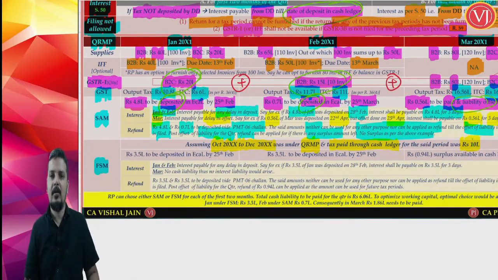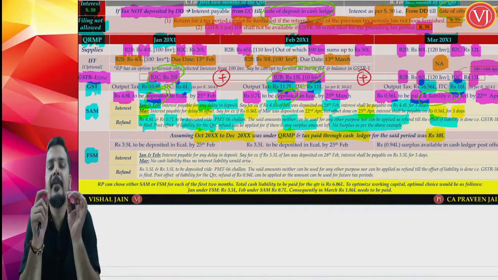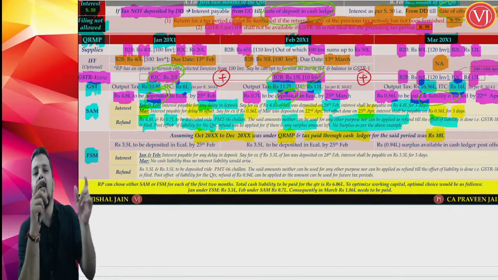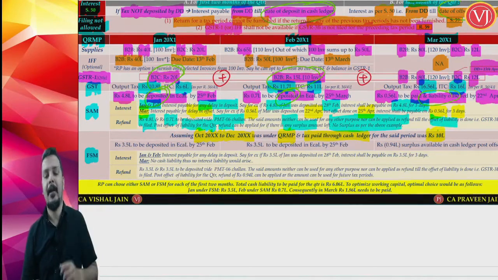Now what will happen? If at all you are going for the fixed sum method, you have to understand whether your previous quarter is under the QRMP scheme. If so, it is 35% of the cash liability of the entire previous quarter. If your previous quarter is under the MRMP scheme, it is 100% of the cash liability, but only of the last month of the previous quarter, not the entire quarter. Here the previous quarter is also under the QRMP scheme, therefore you are going with 35% of the cash liability of the previous quarter.